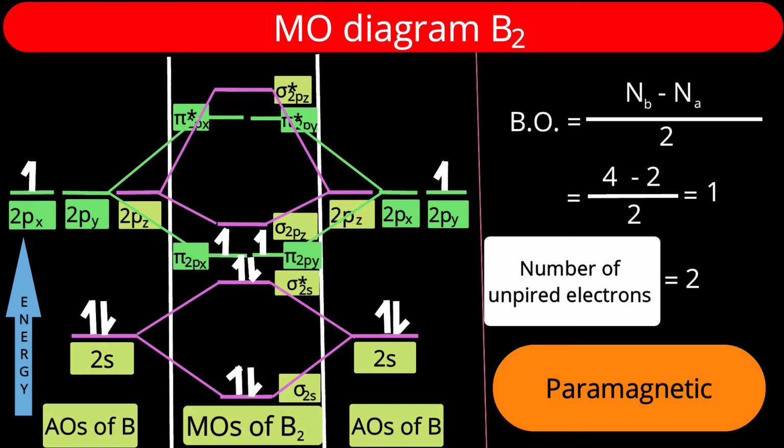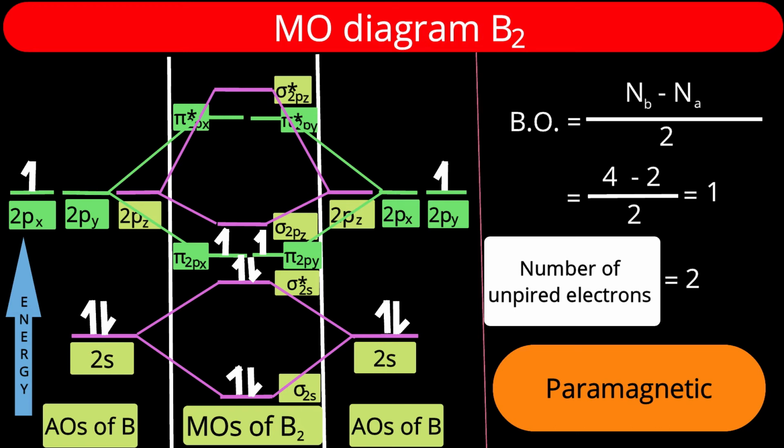So what are we finding? They are in π2px and π2py. Two unpaired electrons are there. The purpose of studying this molecular orbital diagram is to explain the bonding, to explain the bond order. What is the bond order for the B2 molecule?